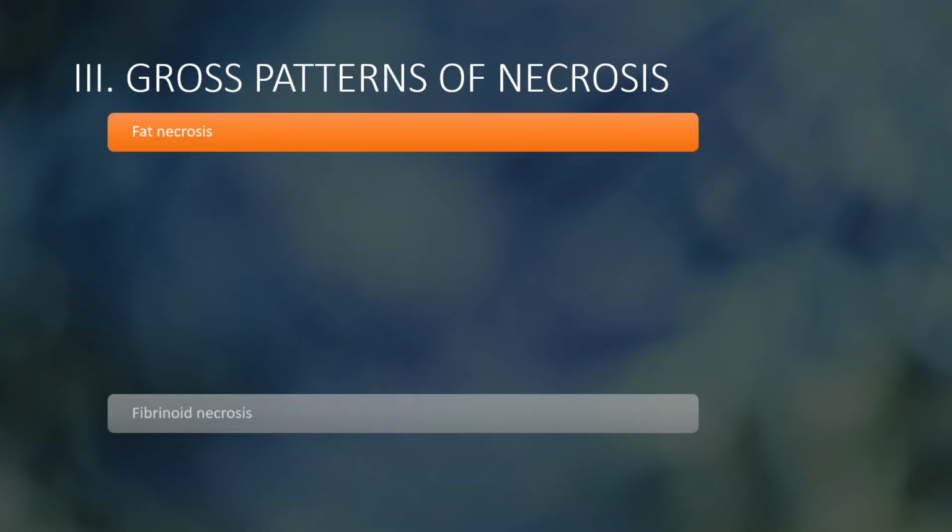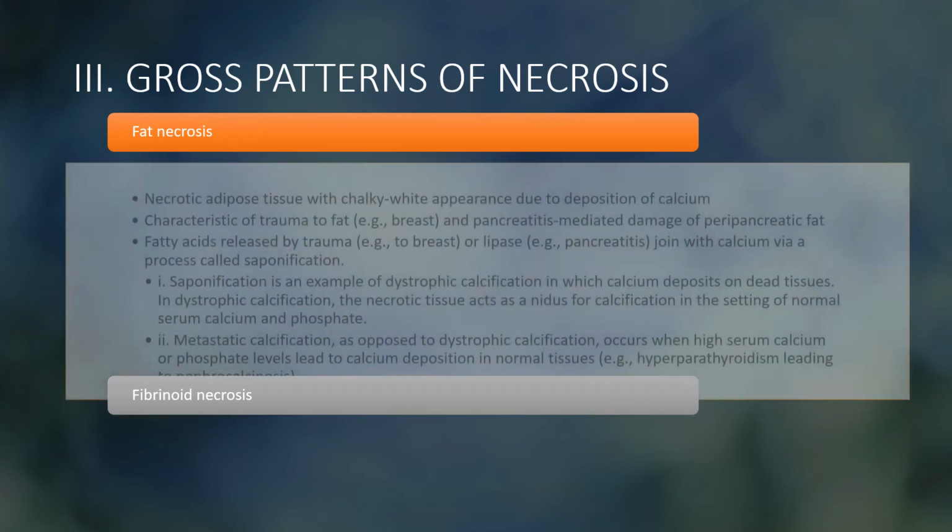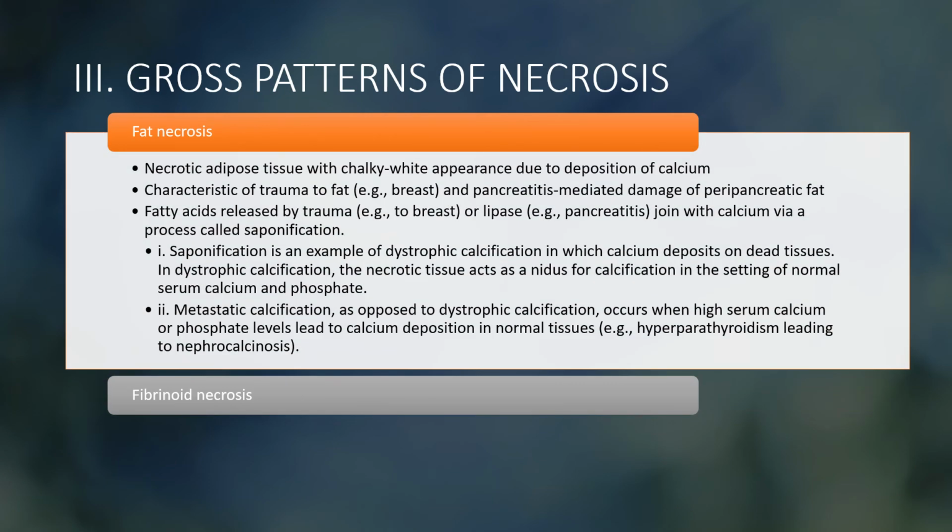Next is fat necrosis and fibrinoid necrosis. Starting with fat necrosis: necrotic adipose tissue with a chalky white appearance due to the deposition of calcium. Characteristic of trauma to fat, for example the breast, and pancreatitis-mediated damage to peripancreatic fat. Fatty acid released by trauma, for example to the breast, or lipase in pancreatitis, joins with calcium via a process called saponification.